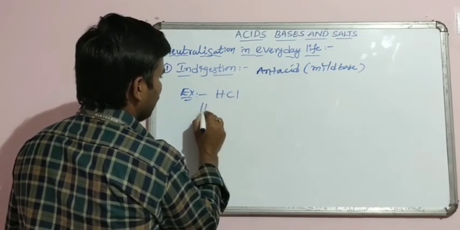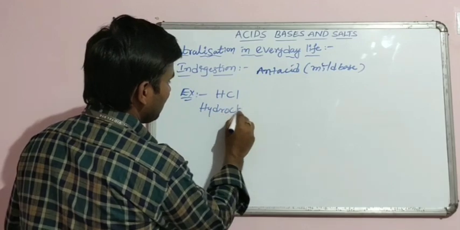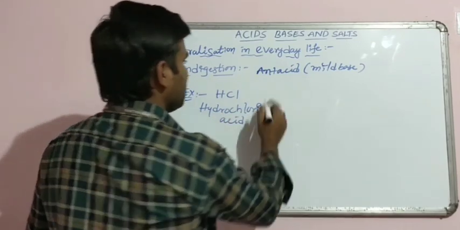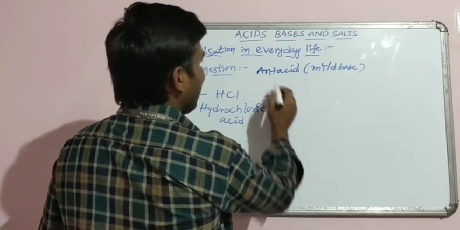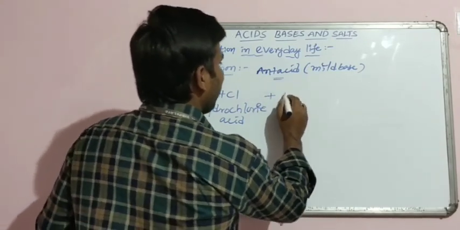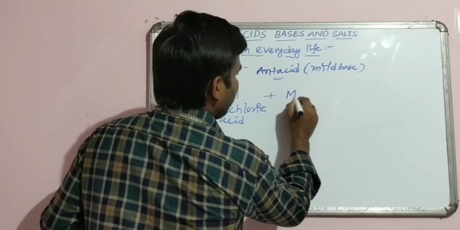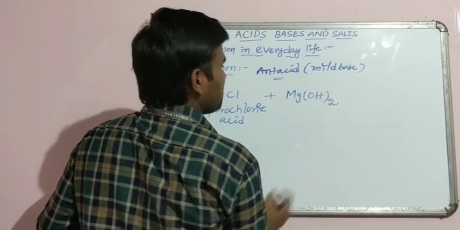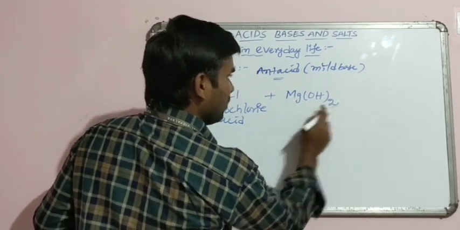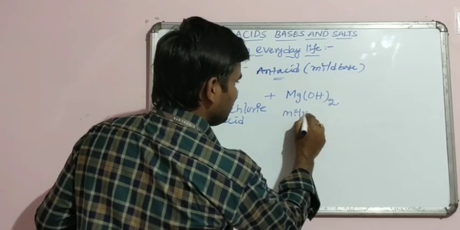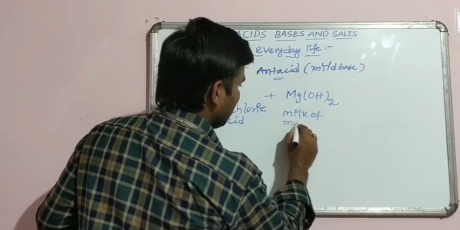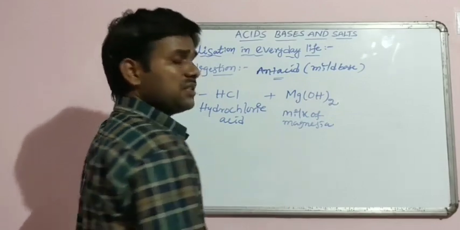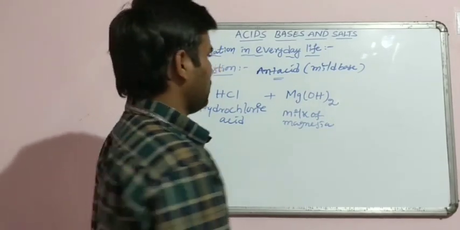HCl, that means hydrochloric acid. And the antacid we are using here is milk of magnesia, which contains magnesium hydroxide. The chemical name of milk of magnesia is magnesium hydroxide.